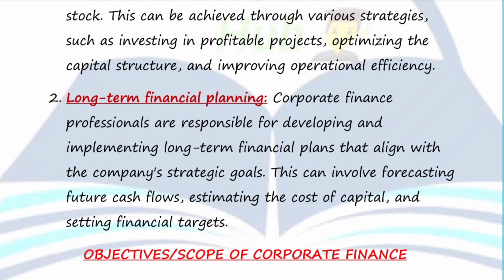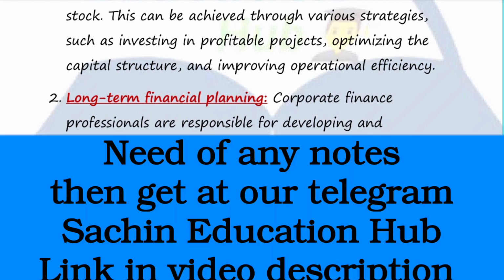These are the major financial objectives that every company has, and that are achieved with the help of corporate finance, right? So this is the second main objective.